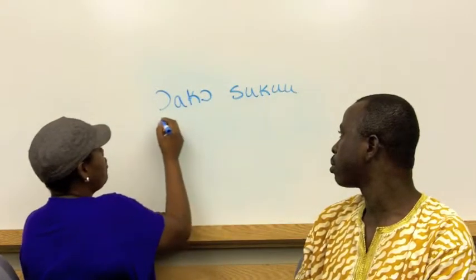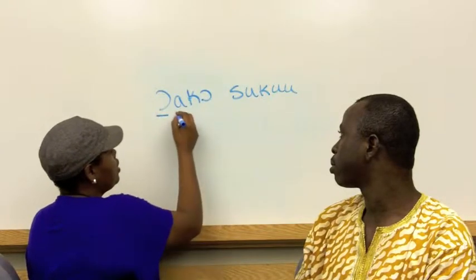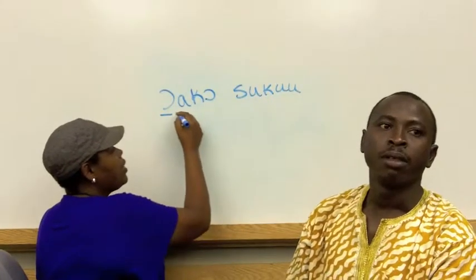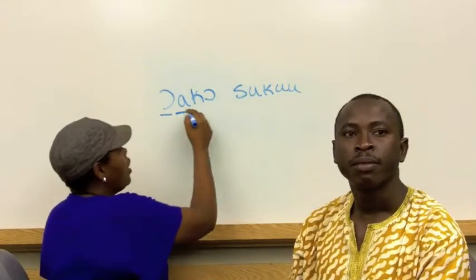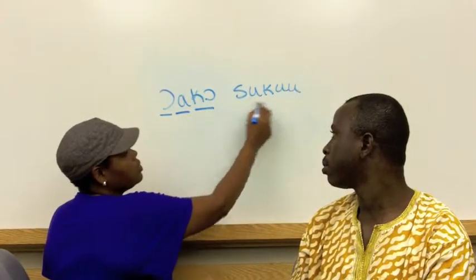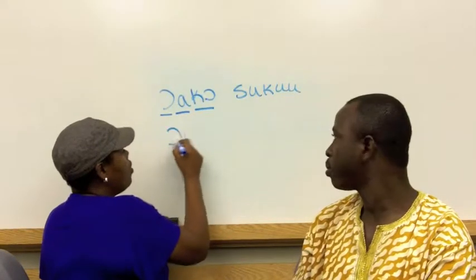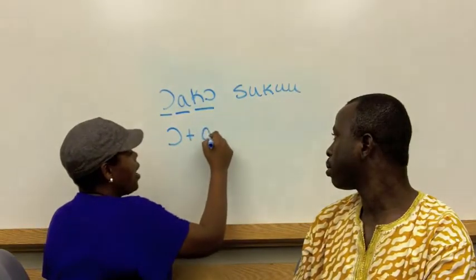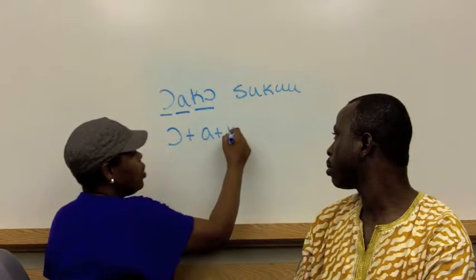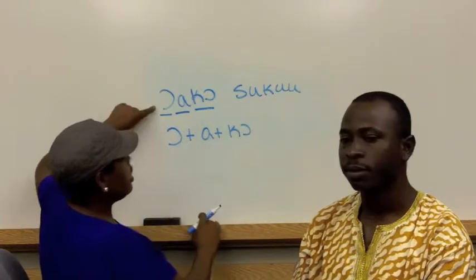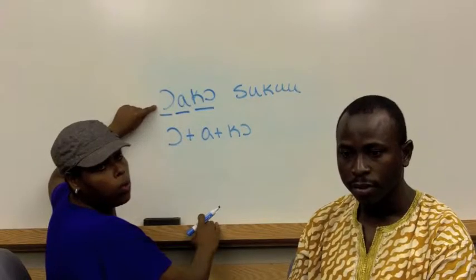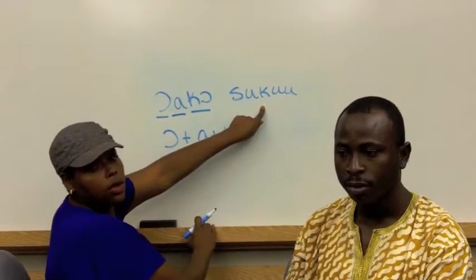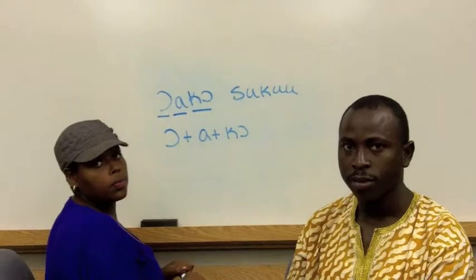And in this case, we have our pronoun, he or she, has, the A represents the perfect, has gone to school. So we have our o, he or she, plus a, plus ko, to make the sound wako. Wako suku. He or she has gone to school. If the subject is a name or a noun, it is not written in these tense forms. So here are some examples of this.